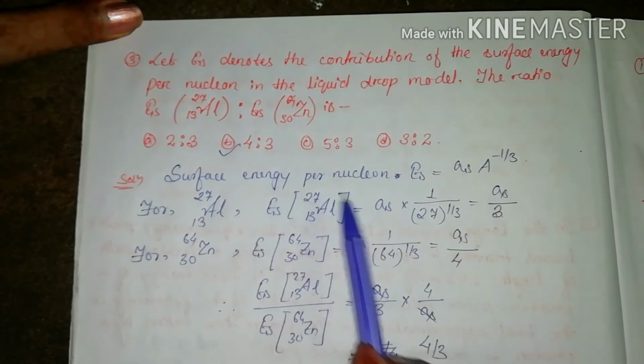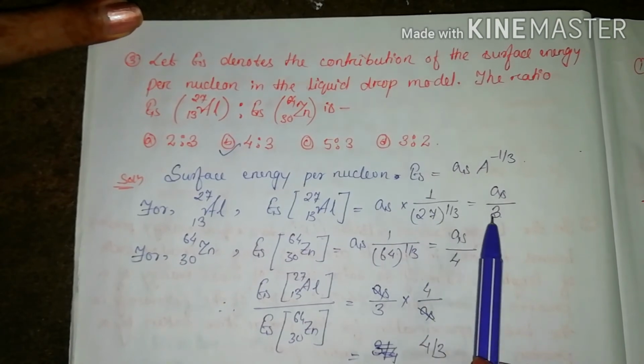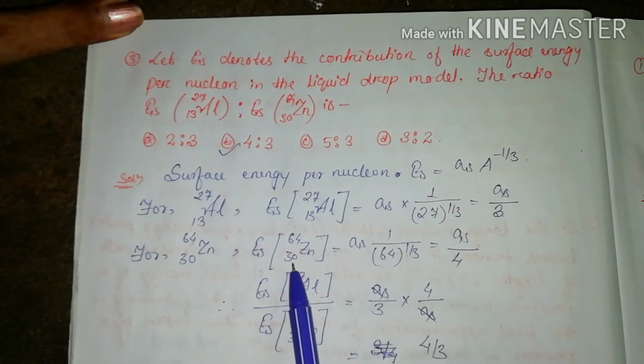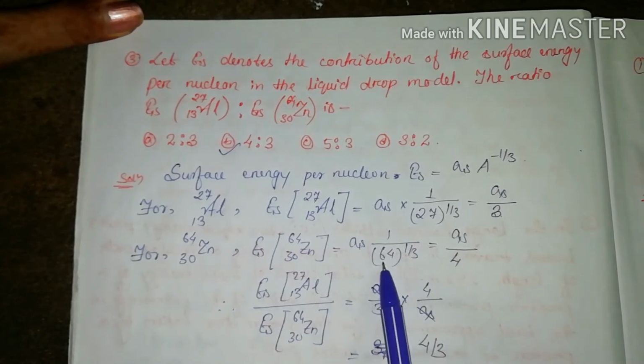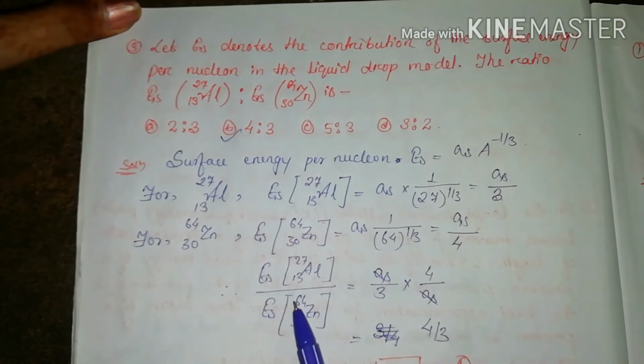This is the value of A: 27 whole to the power 1 by 3, which means 3 cube, so A is 3. Again for this nucleus, the value of A is, sorry, it's 64, right? So A is 1 by 64 whole to the power 1 by 3. So it's 4 cube, 64 means 4 cube. So A is 4.